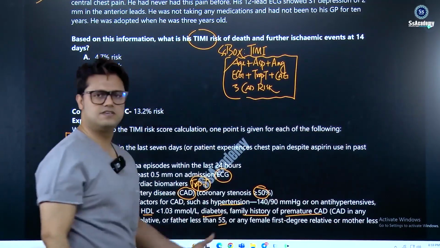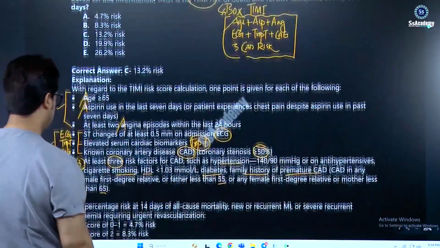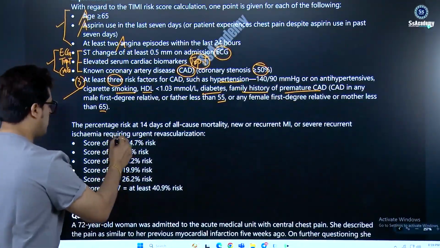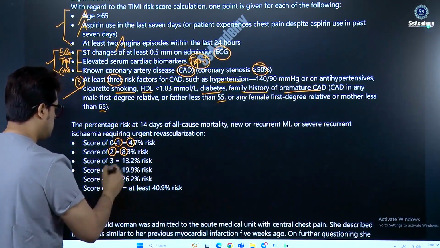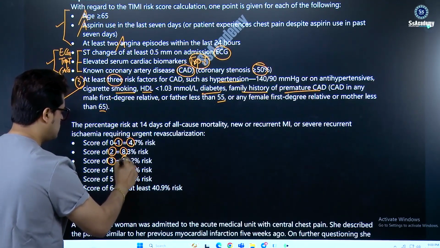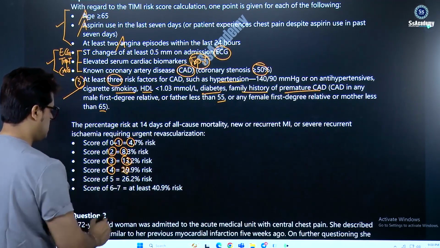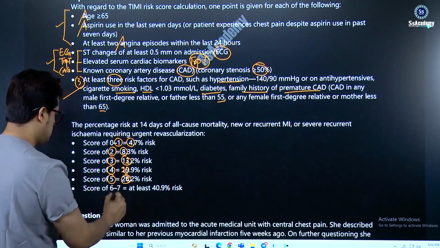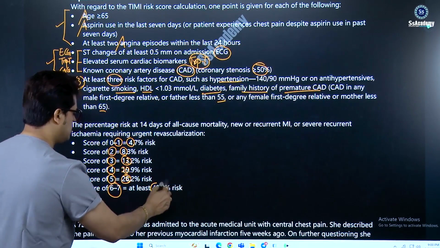Yes, my dear, for answering this type of exam question confidently with the correct answer. So you see, if the score is 1, that is 4. Score 2 is an 8. Score 3, say for example, this is 12. So that you can remember, my dear. And score 4, this is 20 rather than 19. Score 5, this is 25. And score 6 to 7 means the 6, 7. So this is nothing but the 40.